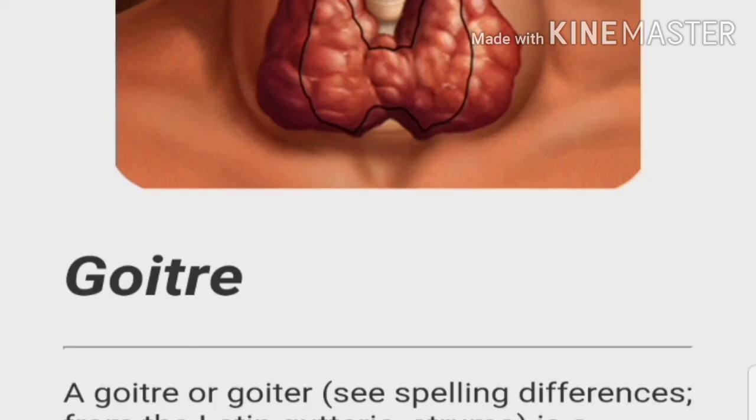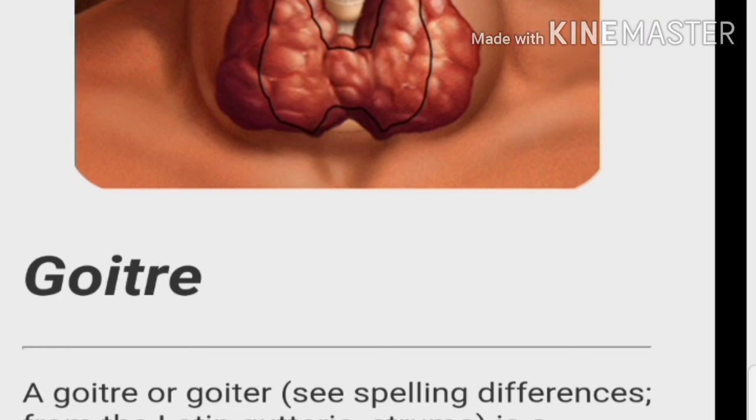A goiter is a swelling of the neck or larynx resulting from enlargement of the thyroid gland, associated with a thyroid gland that is not functioning properly. Worldwide, over 90% of cases of goiter are caused by iodine deficiency. So this disease is caused by the deficiency of iodine. This disease causes the swelling of the thyroid gland in the neck. Goiter can be prevented by using iodized salt in food. Seafood is also rich in iodine.